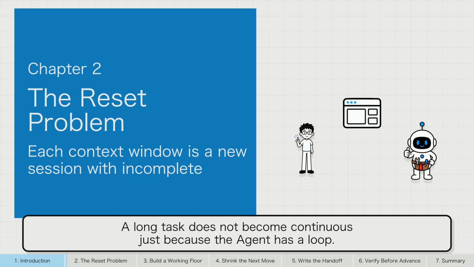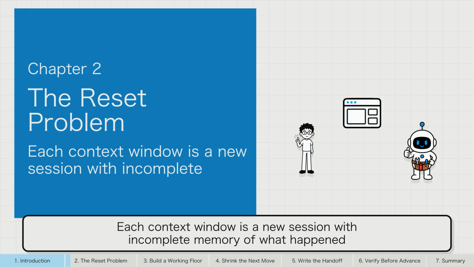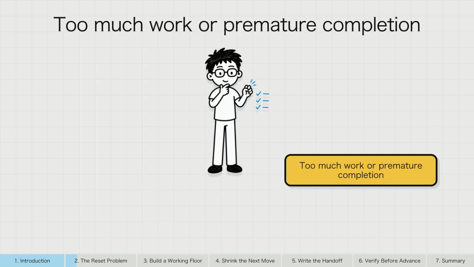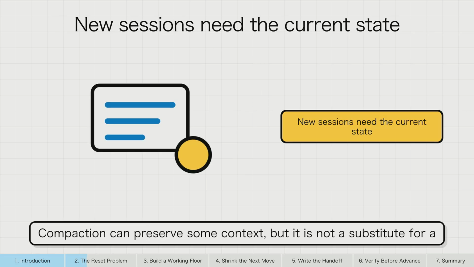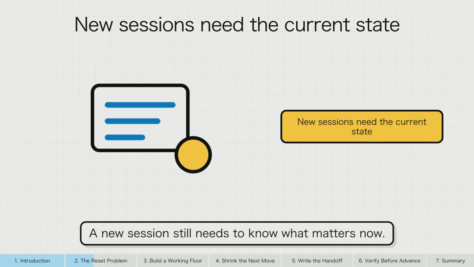A long task does not become continuous just because the agent has a loop. Each context window is a new session with incomplete memory of what happened before. That reset creates two costly failure modes. The agent can attempt too much at once, or it can see partial progress and declare the entire job finished. Compaction can preserve some context, but it is not a substitute for a durable work state. A new session still needs to know what matters now.